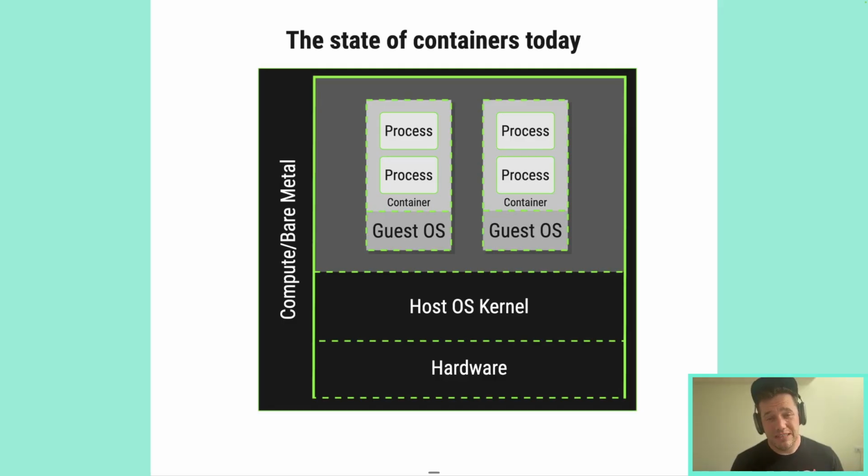Now, arguably, we do need to have dashes because if we weren't able to get information from the process out via the container to the guest OS, to the host OS kernel, to the hardware, we wouldn't be able to write to disk, we wouldn't be able to connect to a network card and be able to send information around. It's not going to be a good time.